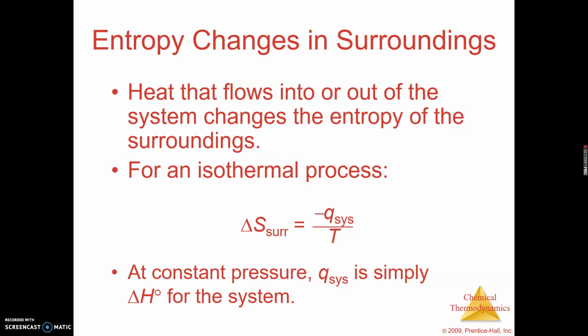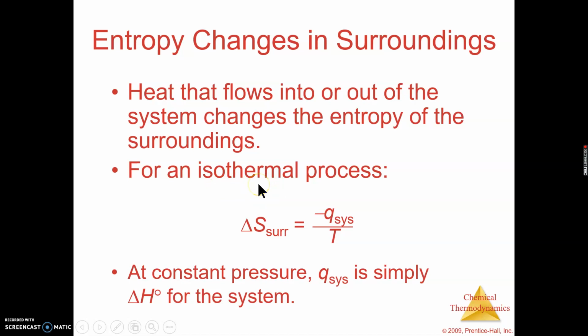Or vice versa. If the system is gaining heat, it came from the surroundings. So that means the surroundings lost heat, which means the temperature of the surroundings went down, which means they're moving less, they're moving slower, there's not as much energy, not as much motion, therefore not as much entropy. So just make sure you understand that.